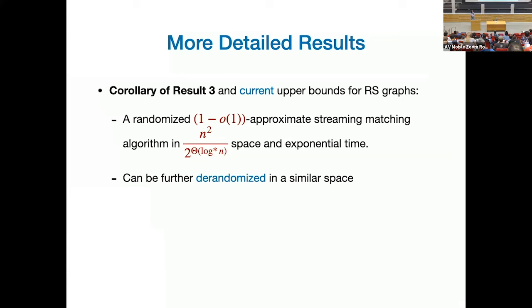There's one further step: you can de-randomize this thing. You pay a bit more in this theta function and you de-randomize it. That part is not hard at all, which gives us that deterministic result that I talked about. Important thing is that this is now exponential time. It's based on enumeration. We don't know how to find that matching cover. We just find the best matching cover by going over all possible edges and figuring out, is this a matching cover or not?